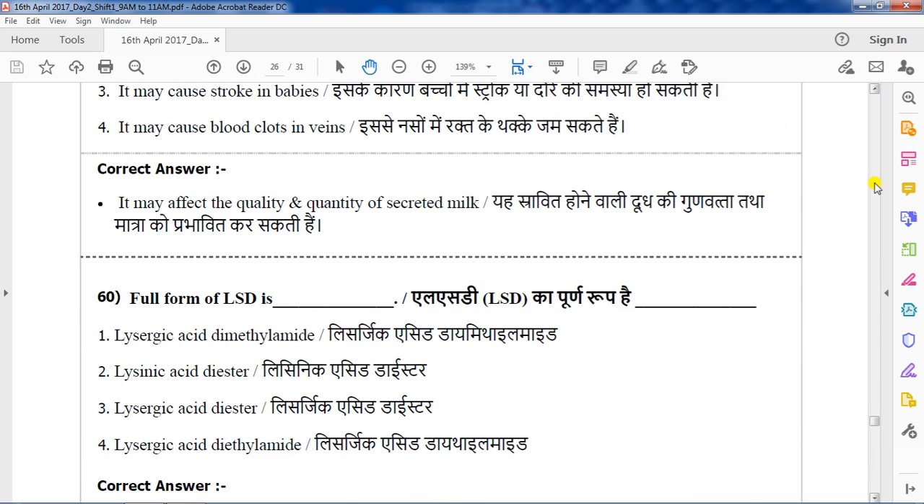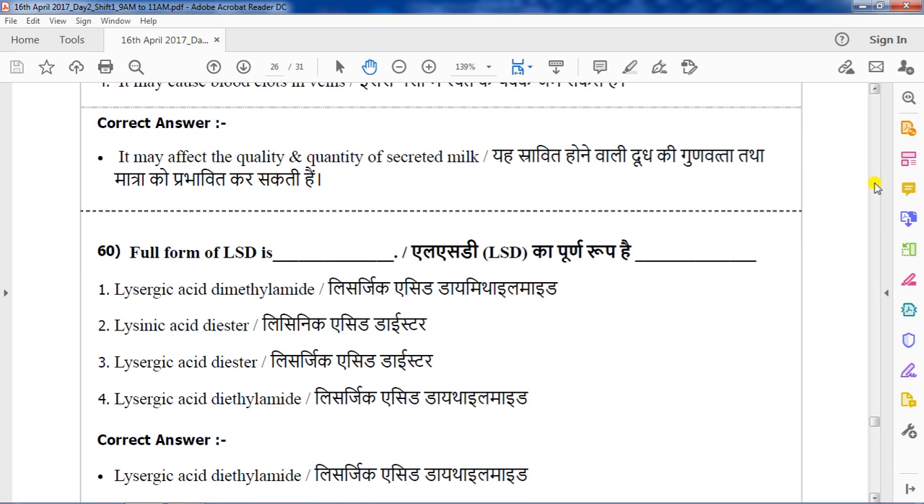Question number 60. Full form of LSD. Options are lysergic acid dimethylamide, lysinic acid diester, lysergic acid diester, lysergic acid diethylamide. The correct answer is lysergic acid diethylamide. This one we had noted down, option number 1 and option number 4, there will be confusion. You have to learn this by heart: lysergic acid diethylamide, not dimethylamide.